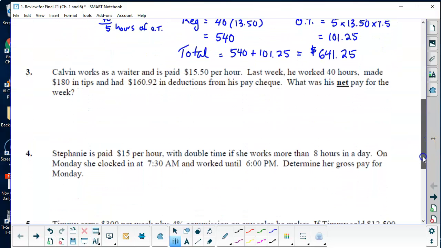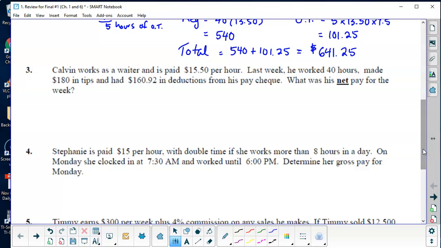Next one, Calvin works as a waiter and is paid $15.50 per hour. Last week he worked 40 hours, made 180 in tips in total for the week, and had $160.92 in deductions from his paycheck. What was his net pay? So we do have to subtract the deductions. So he worked a regular week, so regular pay is 40 hours times $15.50.